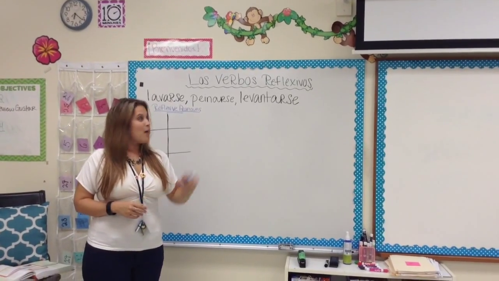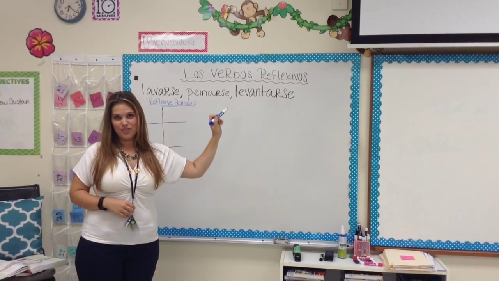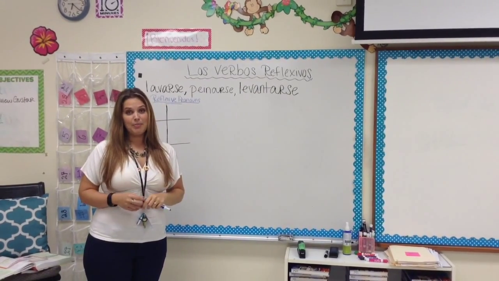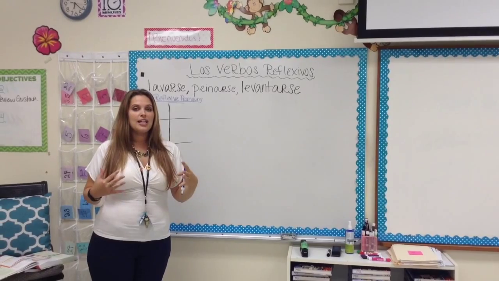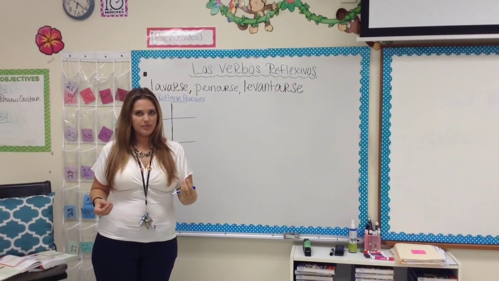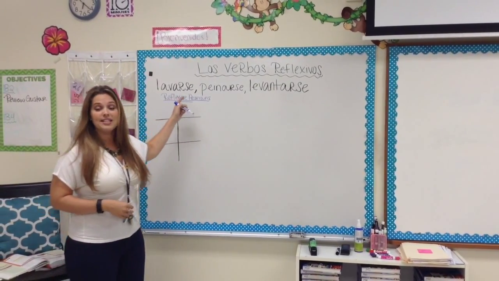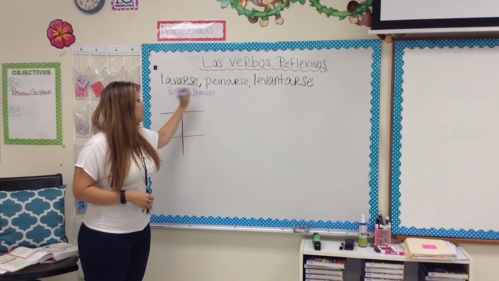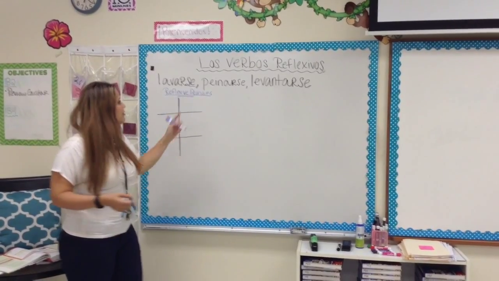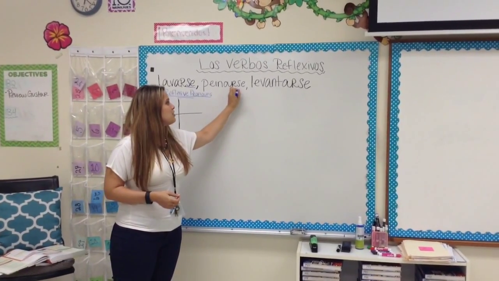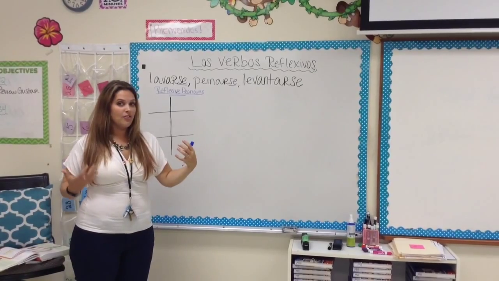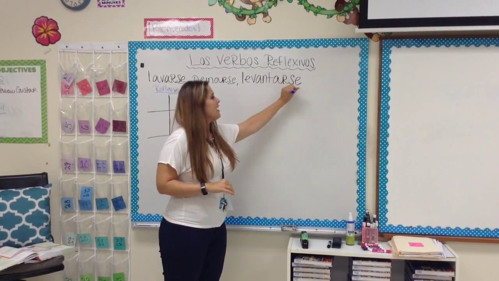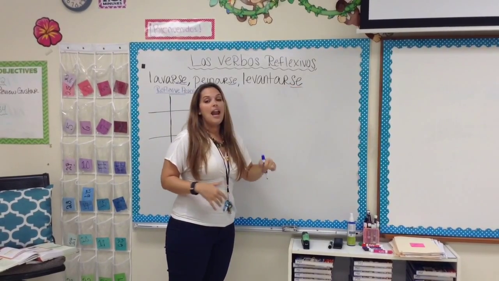Today we're going to be talking about los verbos reflexivos, the reflexive verbs. The difference between a regular verb and a reflexive verb is reflexive verbs describe what someone does to themselves. You'll see that every reflexive verb ends with se. So for example, lavarse, which means to wash oneself. Peinarse, which means to brush oneself. So that could be to brush my hair. And then we have levantarse, to get up.